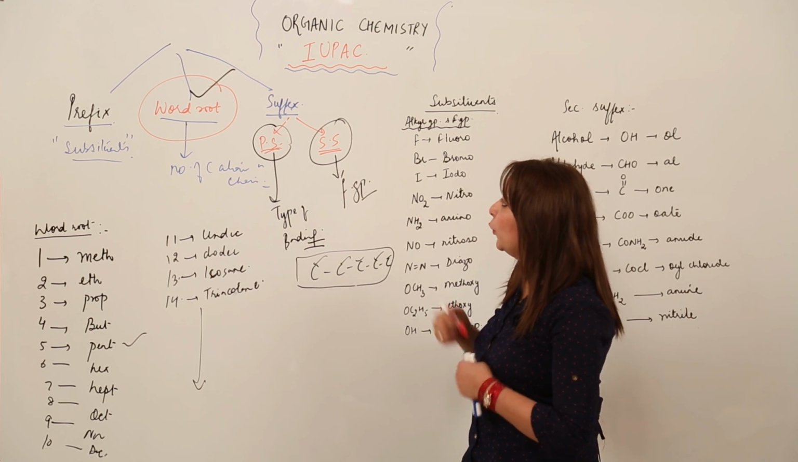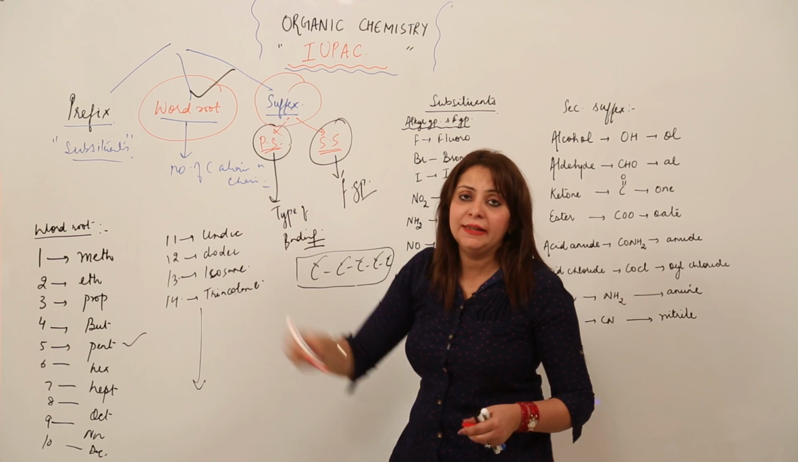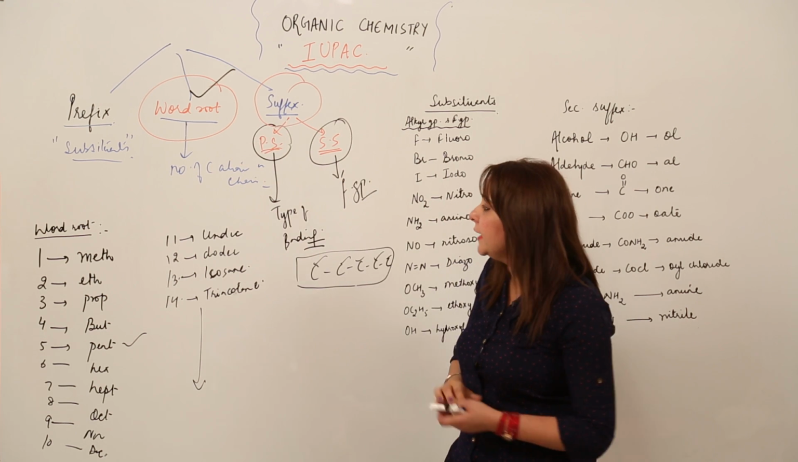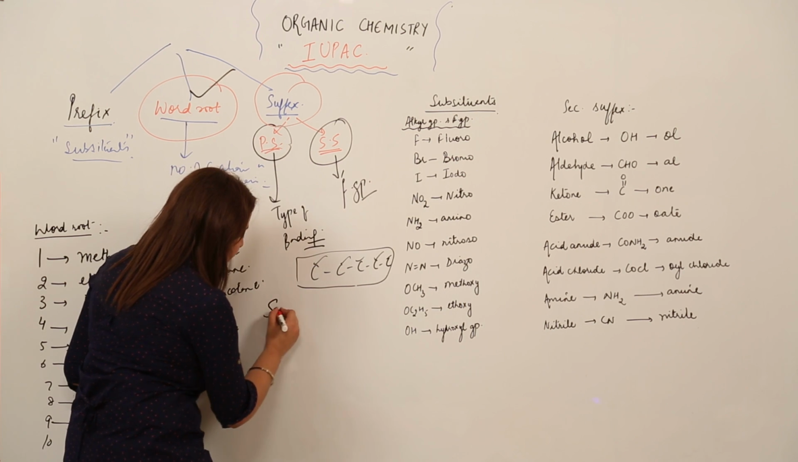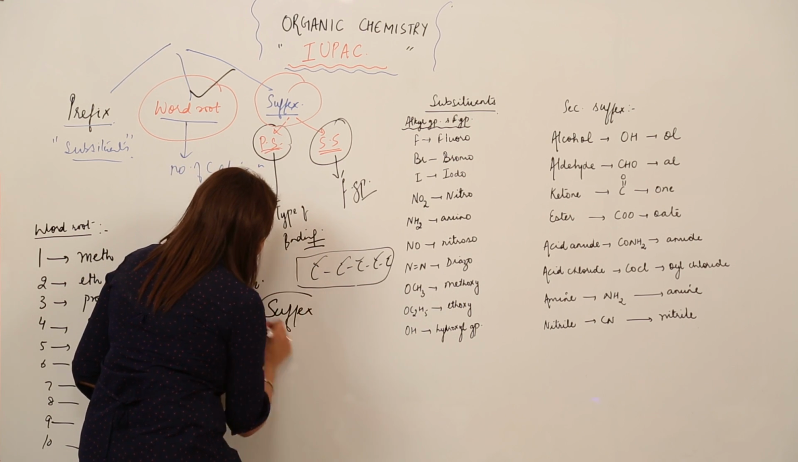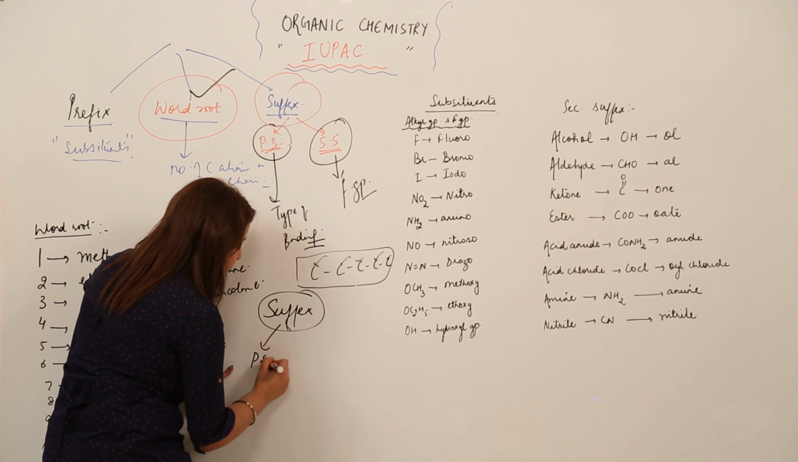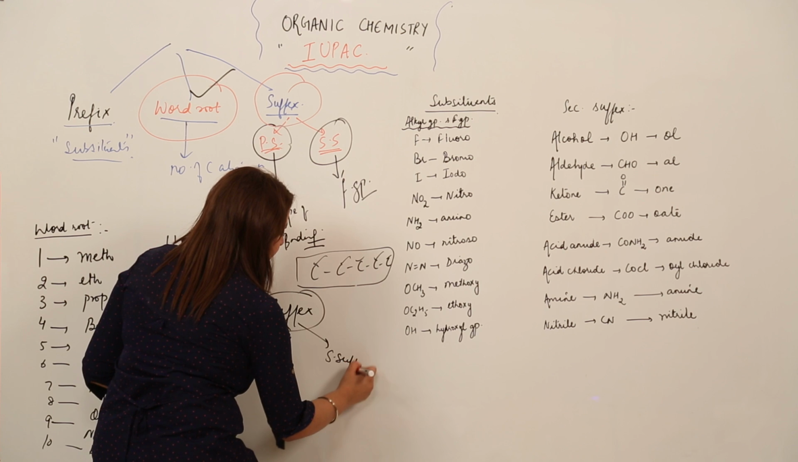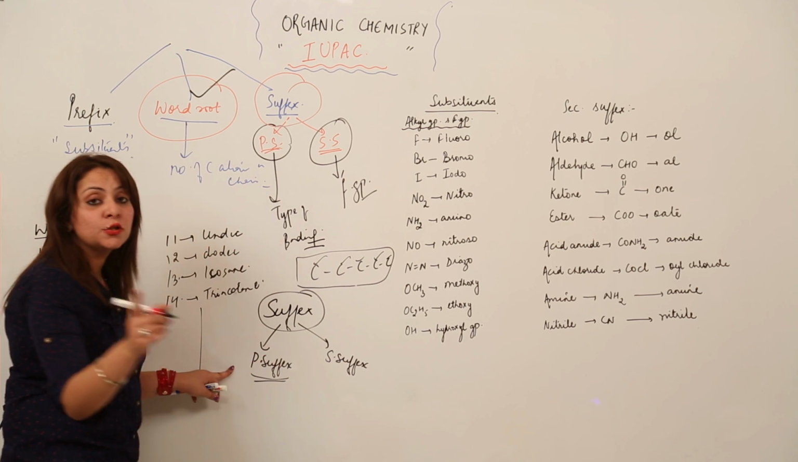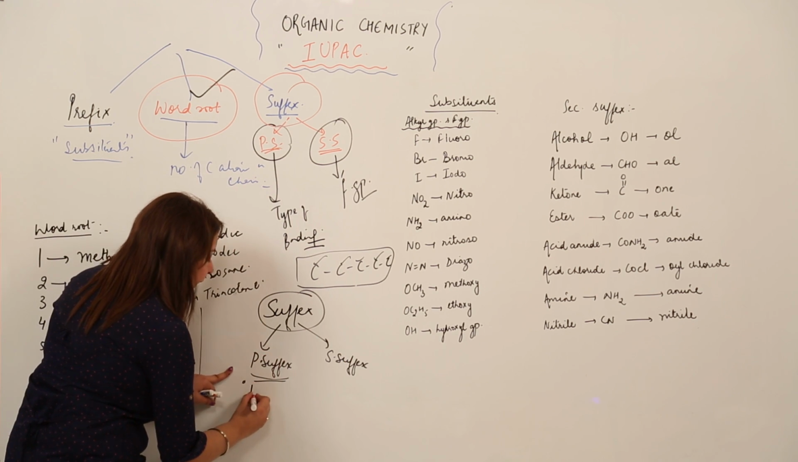Now, what happens? What is this suffix? We'll be studying the suffix, that is the ending. As I told you, suffix is divided into 2 categories. First is the primary suffix, which is written first and is followed by a secondary suffix. The primary suffix actually indicates the type of bond, right?